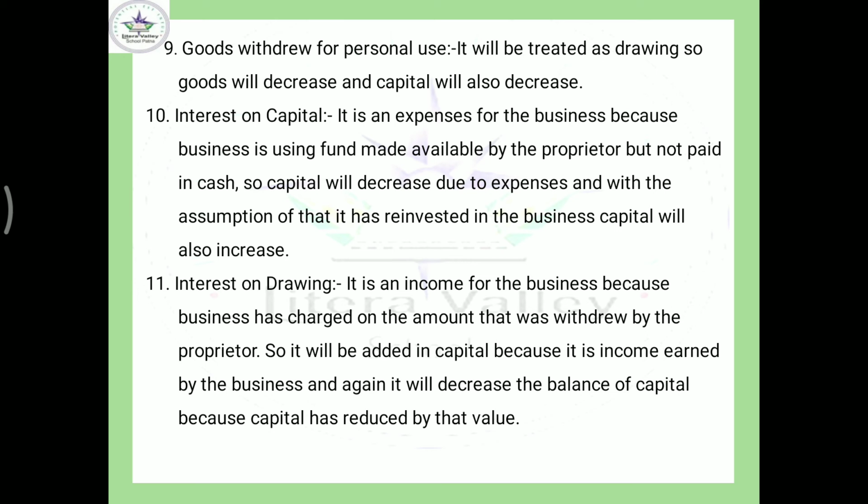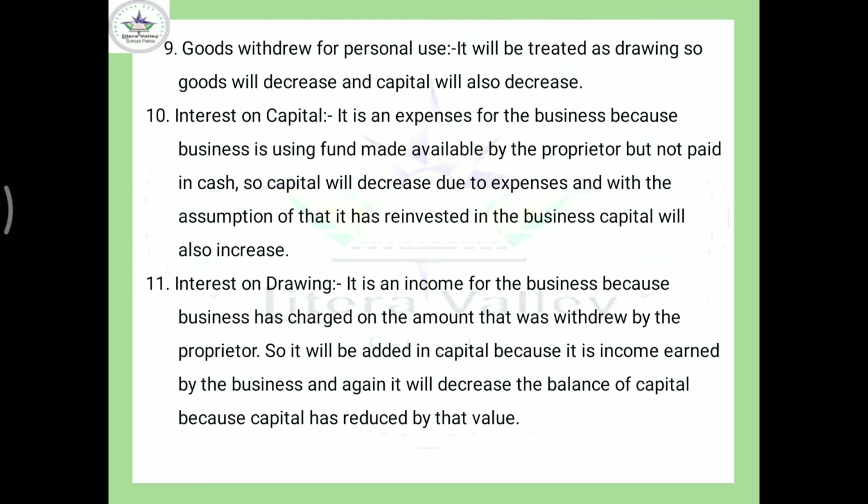Two more things here, given as number 10 and number 11, most important things. Sometimes it is very difficult to understand the concept as well. You can see new words, interest on capital and interest on drawing. First of all I would like to explain interest on capital. What does it mean?